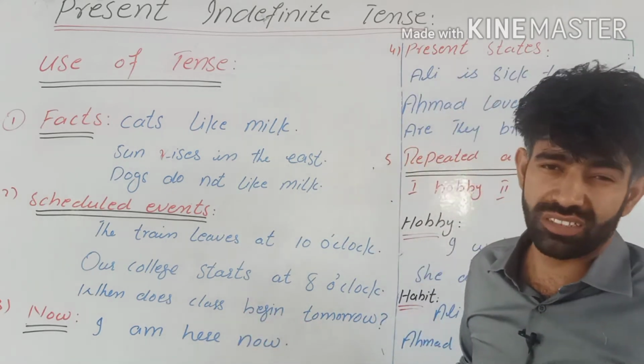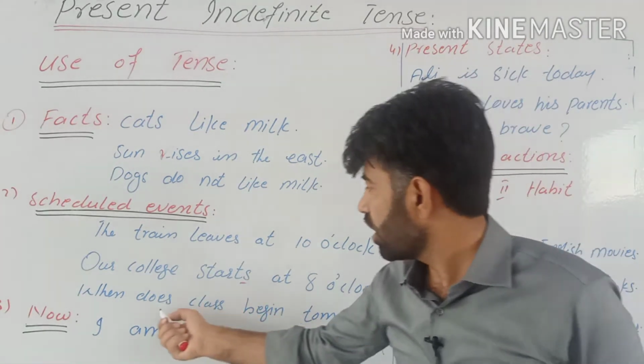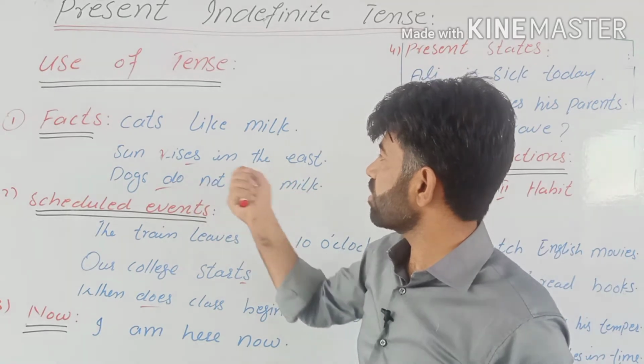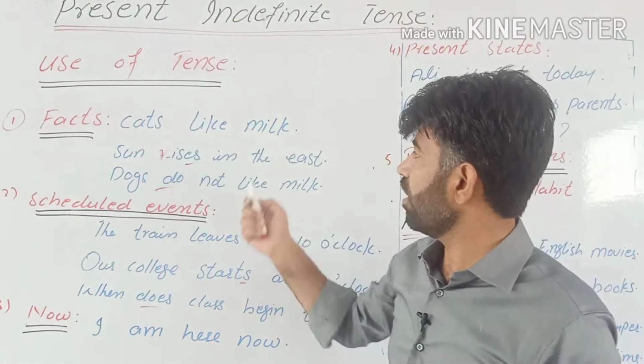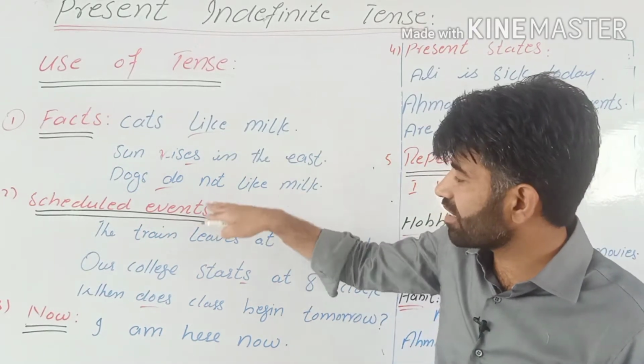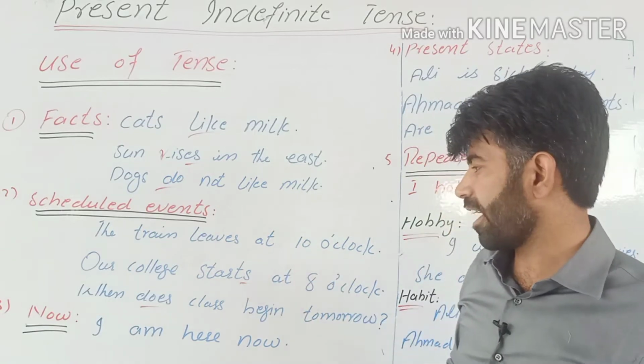And how do we know that this is present indefinite tense? You can see this S here. You can see this does here. You can see this do here. You can see this is and the first form of the verb here. And these are the signs. These are the indications of present indefinite tense.